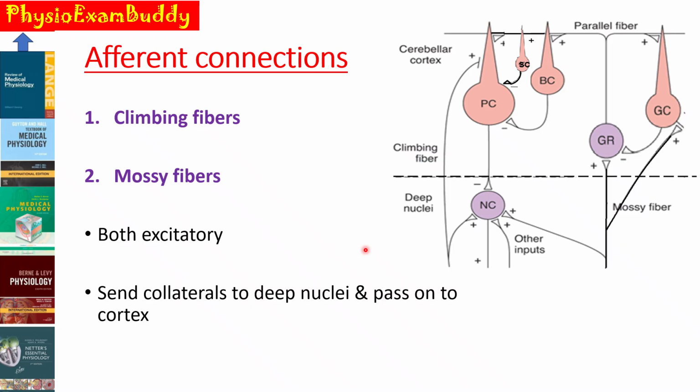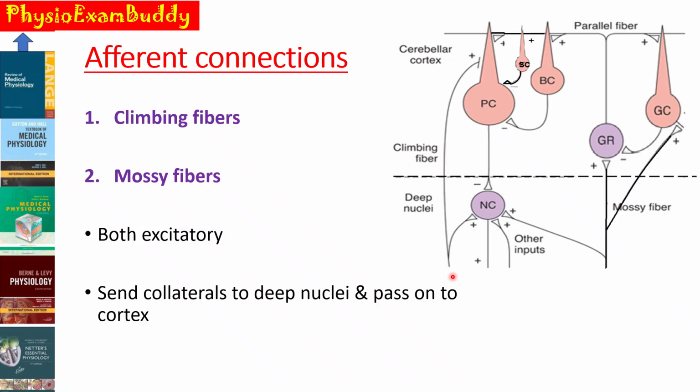The main input fibers are the climbing fibers as well as the mossy fibers, and both of them are excitatory. That is, they secrete an excitatory neurotransmitter, most probably glutamate. The peculiarity of the climbing fiber and mossy fiber is that they usually send collaterals to the deep nuclei, which will pass on to the cortex.